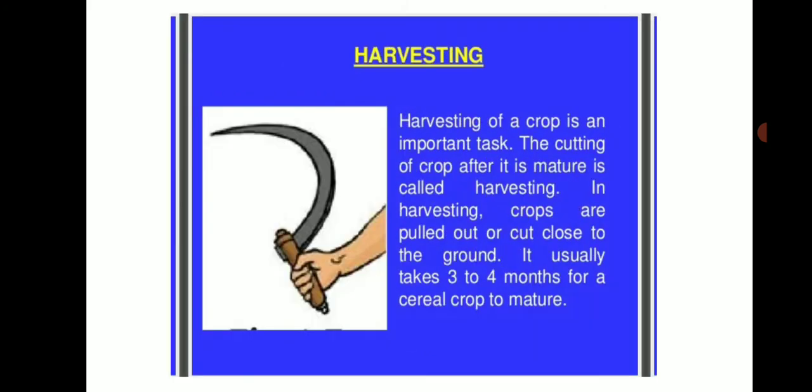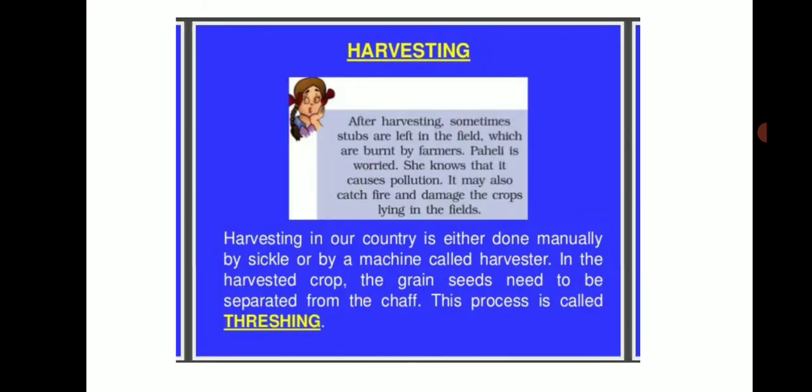So the next step is harvesting. After protecting crops from the weeds, the next one is harvesting. So harvesting of a crop is an important task. The cutting of a crop after it is mature is called harvesting. In harvesting, crops are pulled out or cut close to the ground. It usually takes 3 to 4 months for a cereal crop to mature. So harvesting in our country is either done manually by sickle or by a machine called a harvester.